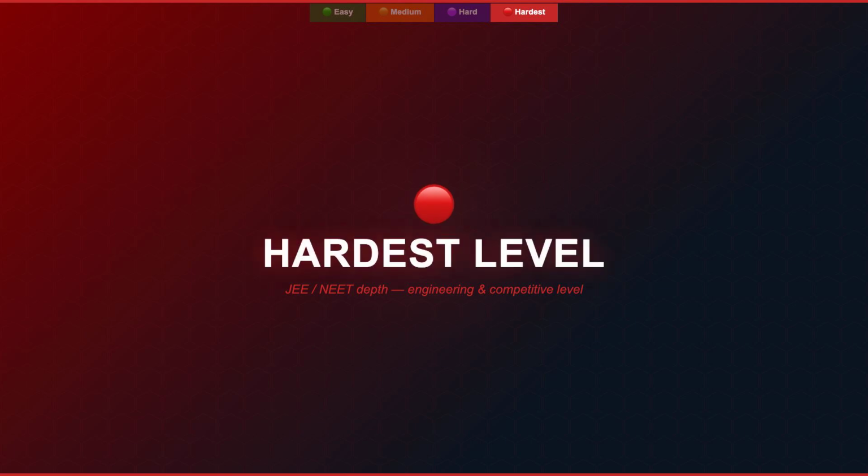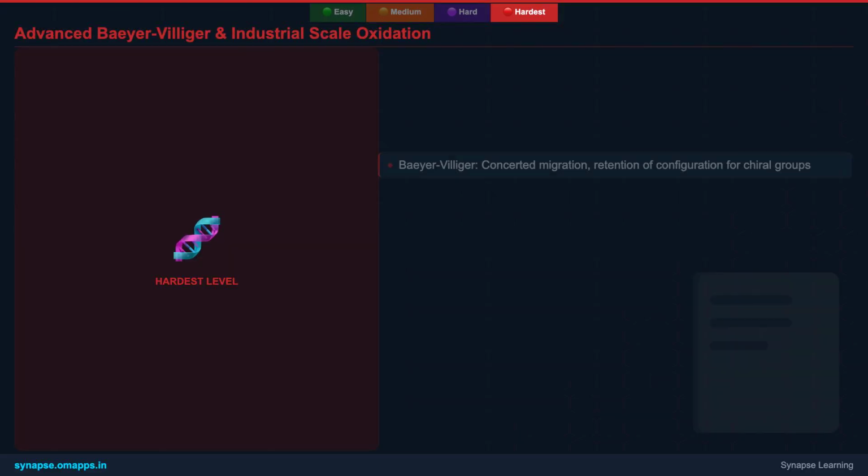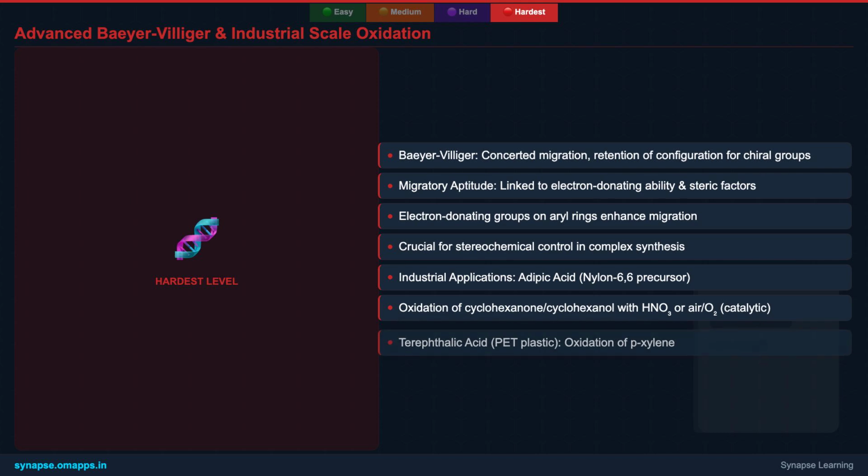Welcome to the hardest level. Here, we dive into the most complex aspects, competitive insights, and real-world applications of oxidation. Let's revisit the Baeyer-Villiger oxidation with a deeper look into its mechanism and stereochemical implications. This reaction is a concerted process where the migrating group retains its configuration, a crucial detail for chiral molecules.